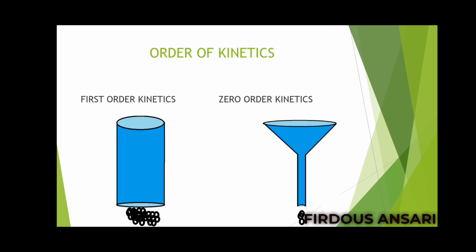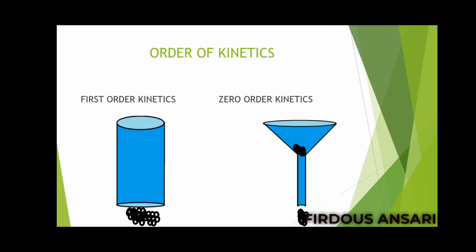But if you are slightly increasing the amount of the substance, it will get chalked off over here, and slowly, two substances come out at a time. So what does it imply? In case of first order kinetics, input is 10, output is 10. Input is 100, output is also 100. Input is 1000, output is also 1000.